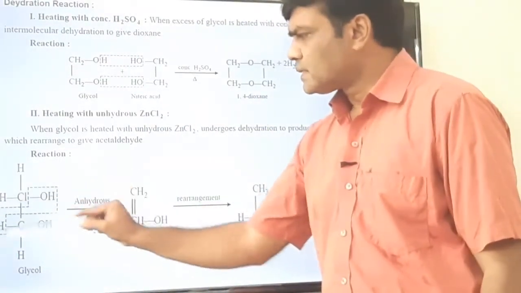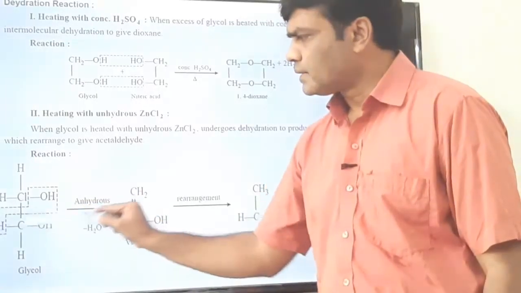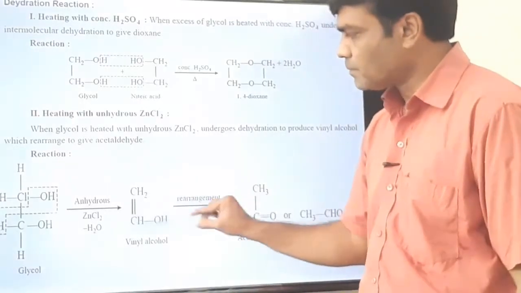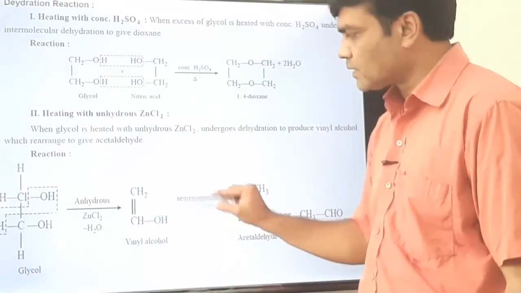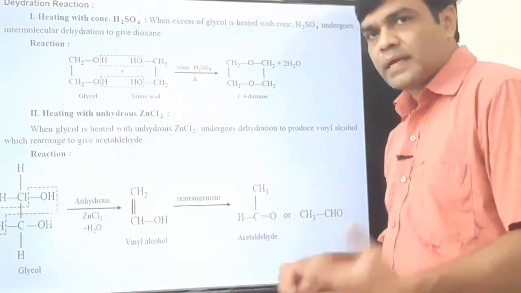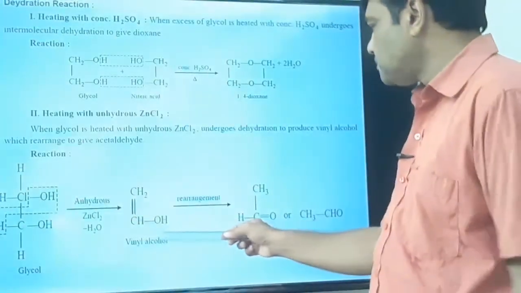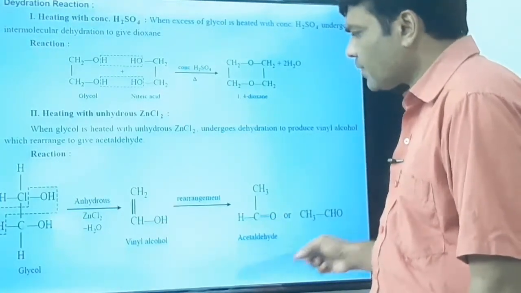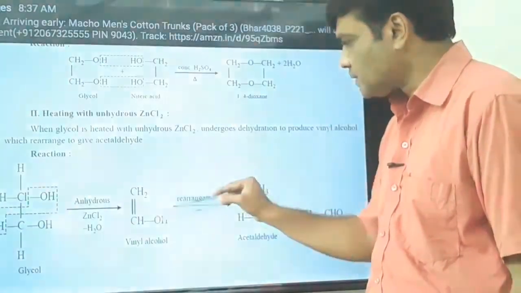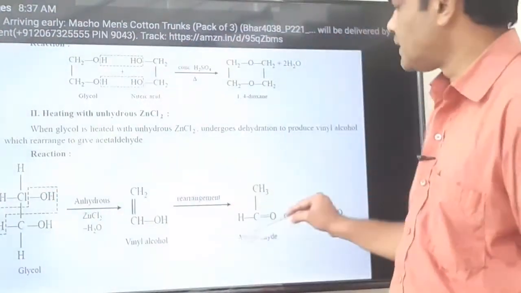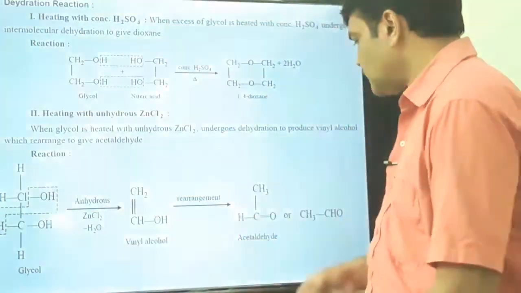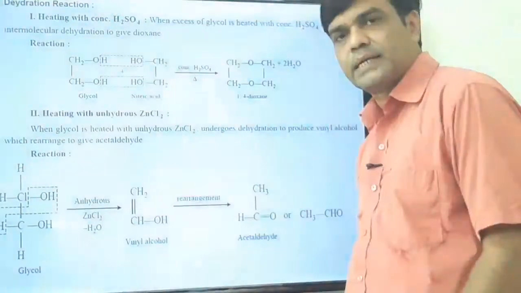By using anhydrous ZnCl2, dehydration takes place. First we get this vinyl alcohol. Remember, this is a vinyl group, CH2 double bond CH single bond. This is a vinyl group, and OH is attached, that's why it is vinyl alcohol. That vinyl alcohol undergoes keto-enol tautomerism to give acetaldehyde. In keto-enol tautomerism, this hydrogen is shifted to this carbon and this pi bond is shifted here and we get acetaldehyde. So glycol first converts to vinyl alcohol and vinyl alcohol is then converted to acetaldehyde.